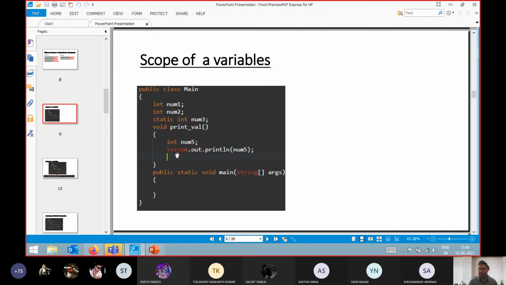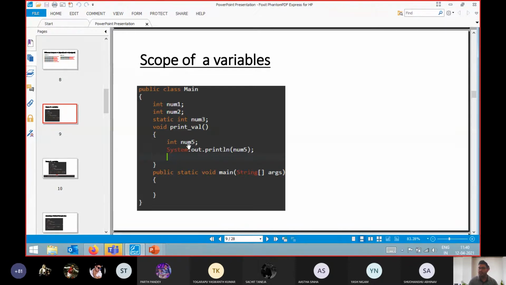We are basically printing the value of num5. Our compiler will check all the syntax from top to bottom, but always remember the constraint I told you in the previous lecture: whenever we are using any local variable, it is mandatory for us to initialize some value. Here we are not initializing any value.